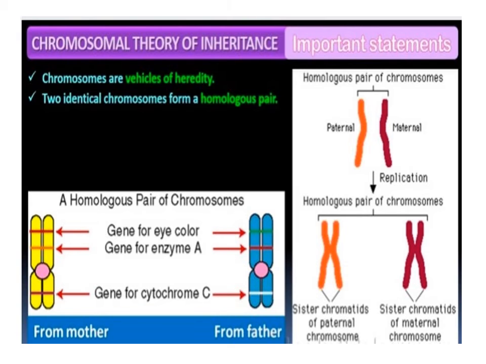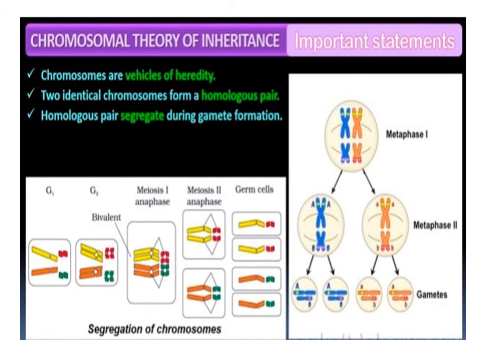Pleiotropy. Pleiotropy is a phenomenon in which a single gene produces more than one effect, or controls more than one phenotype. Homologous pairs segregate during gamete formation.